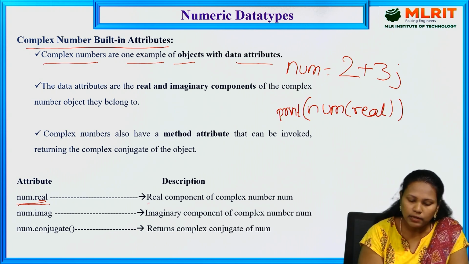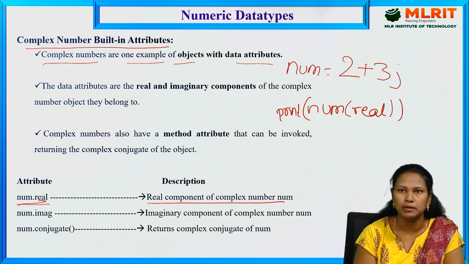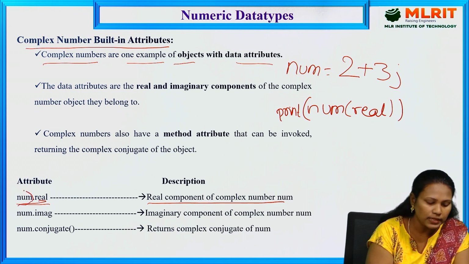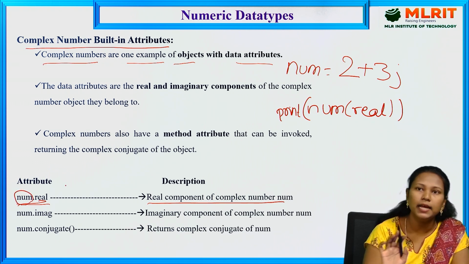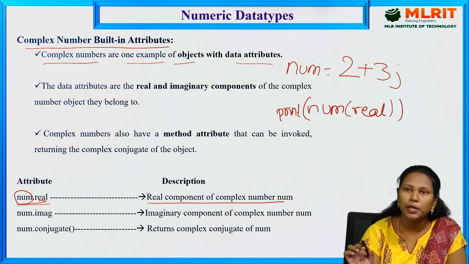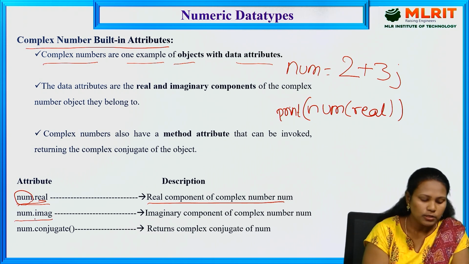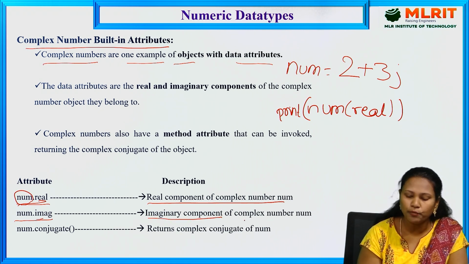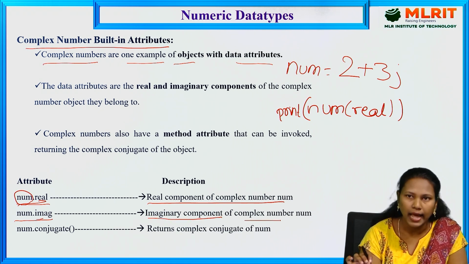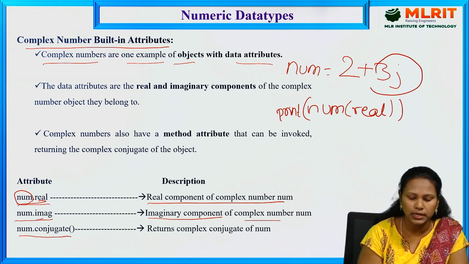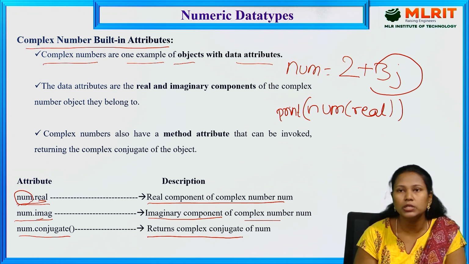It gives the real component of the complex number. With the help of the variable, we can access the real part only: variable dot real. The next one, variable dot imag, gives the imaginary component of the complex number. In this case, the imaginary number is 3. The next one, num dot conjugate, returns the complex conjugate of num.